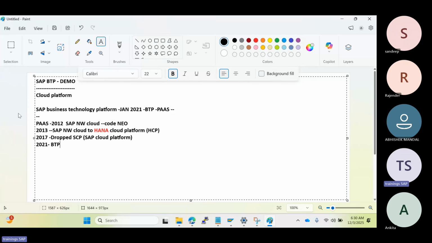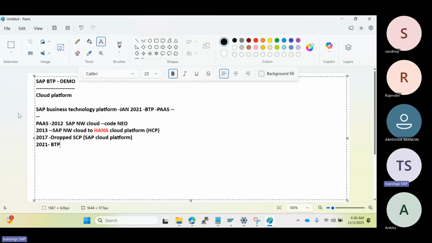With the name cloud platform, everybody understands it as only a cloud platform, and SAP is providing only cloud-related services that we can use. But with the new name, BTP, they can understand it's a technology platform. Why? Because SAP is not just providing cloud-related services, they are providing more than that, right? So SAP's main focus when it was originally the cloud platform was providing cloud-based services for businesses in SAP.